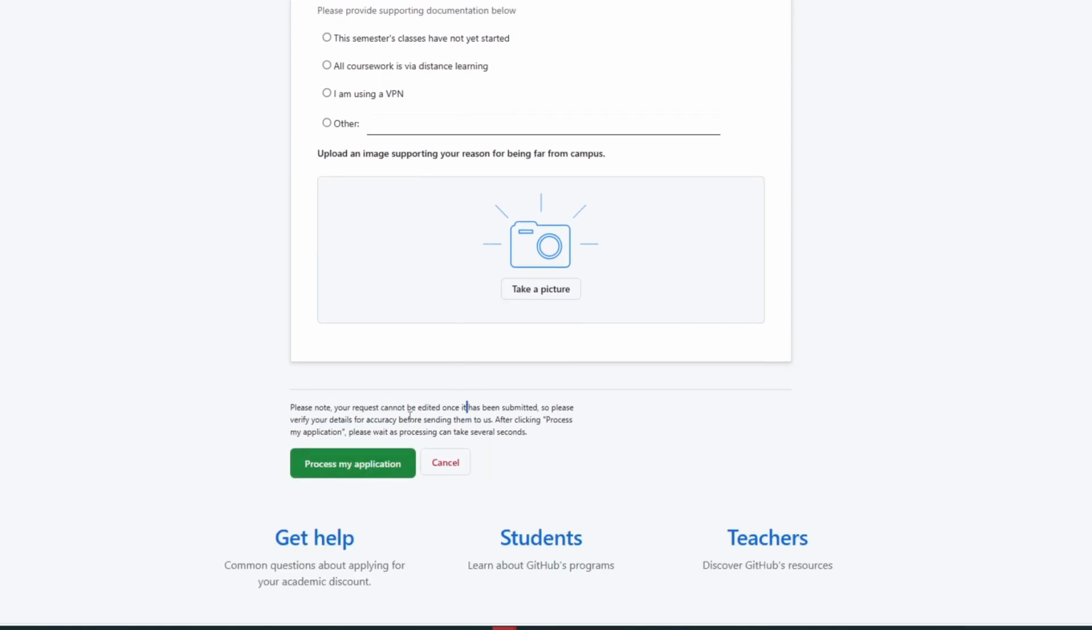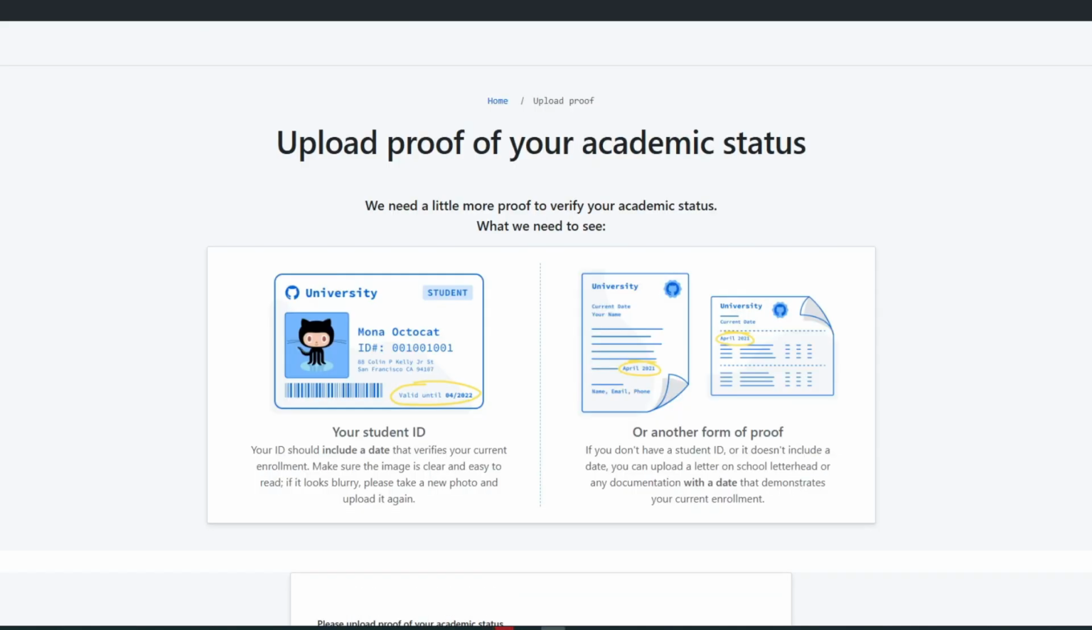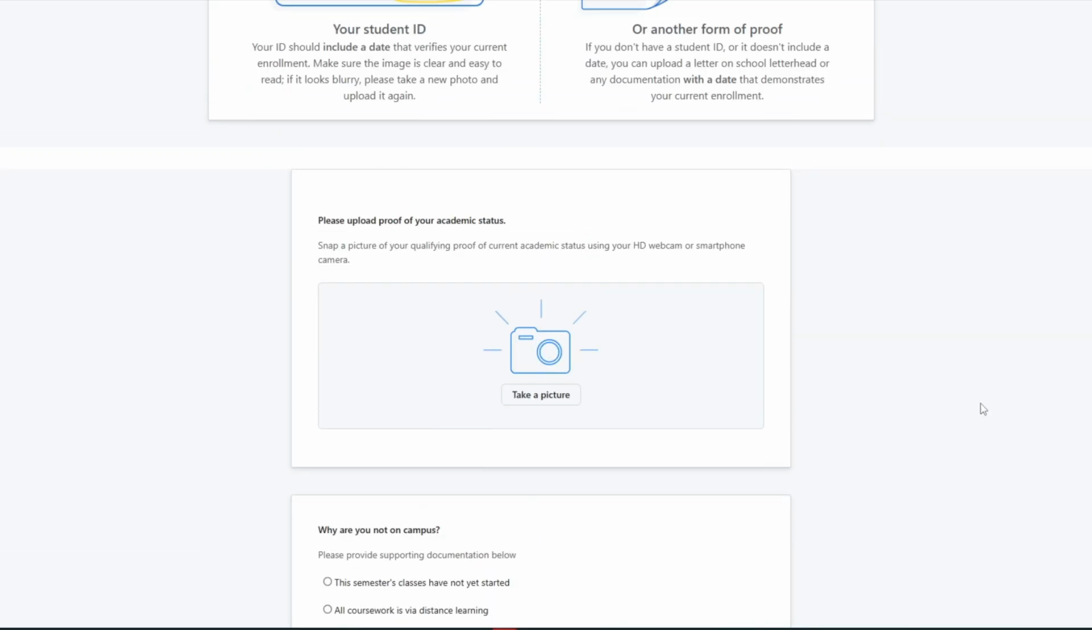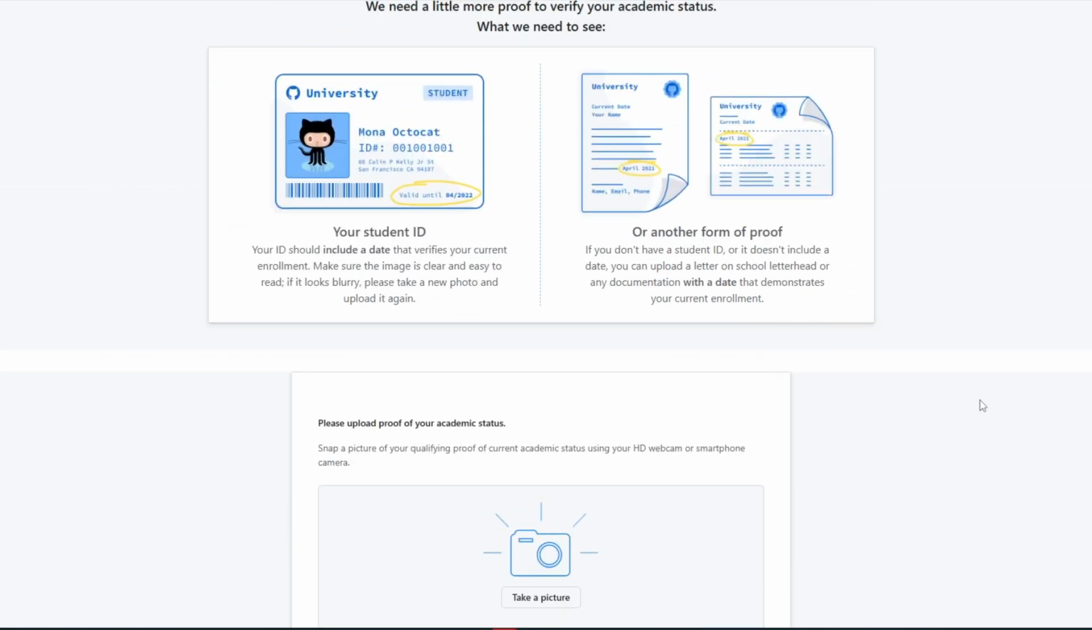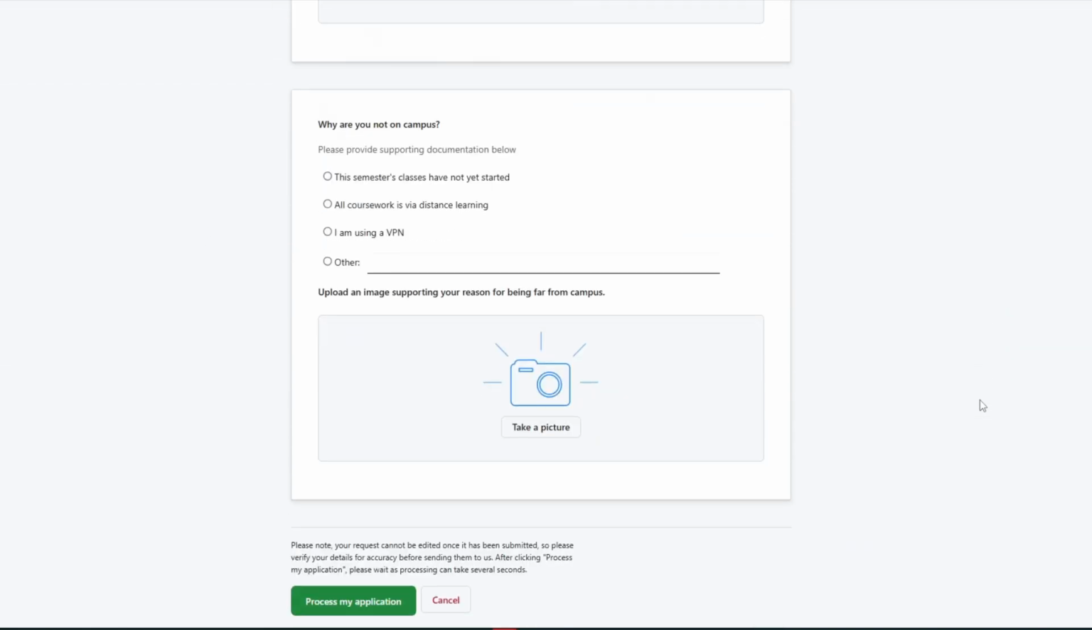From there, after clicking on process my application, if you have submitted the right details for your student account, basically GitHub will go ahead and grant you the developer pack for students. But if you have fraudulent details, you will have a hard time getting accepted. Basically, you can just go ahead and make sure that you upload verified and legitimate files in order to get accepted.